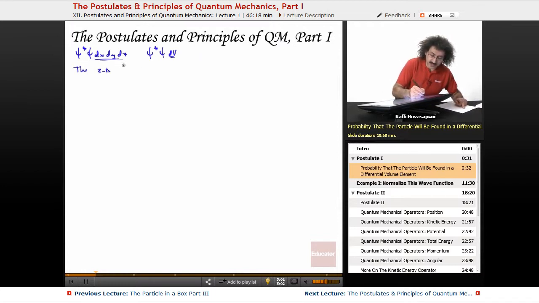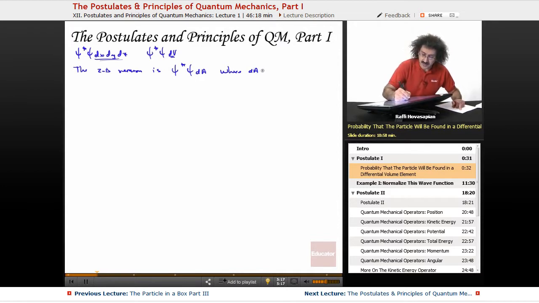Okay, so just for completeness, the 2D version is this, and we do dA, where dA is a differential area element, and that's equal to dx dy. That's it. That's all that's going on here.